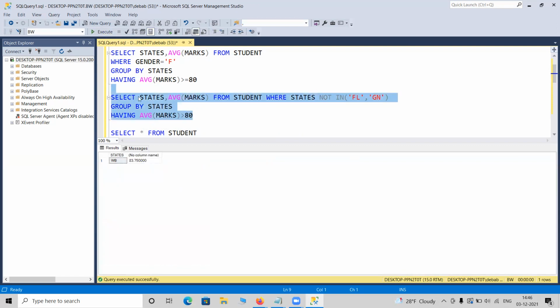Because if we take all the people, male and female, males are performing badly compared to females. So now I have only one state in my hand which is performing well, and the average marks is greater than 80. So that is the use of having and where. You can use them alternatively.